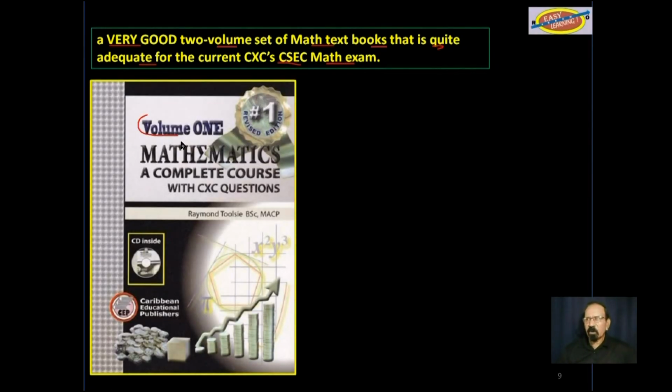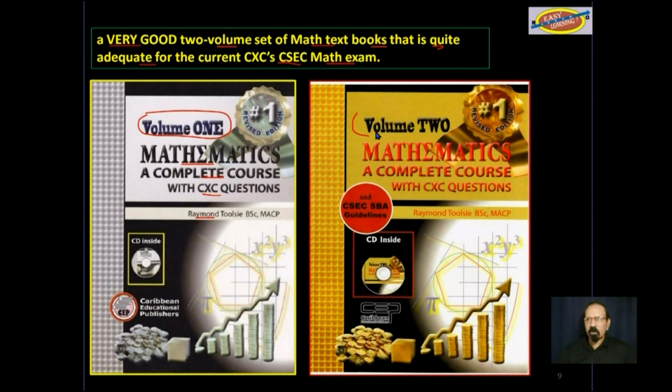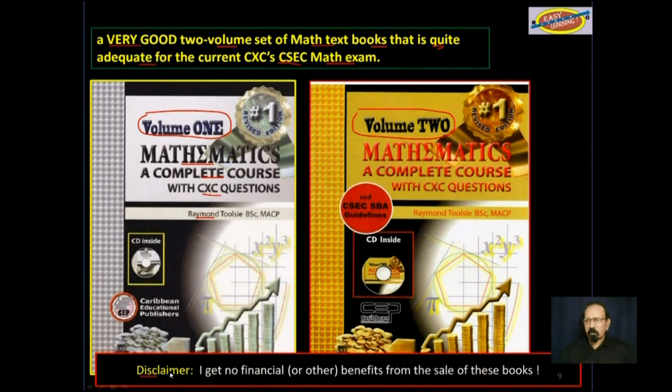This is a picture of volume 1, Mathematics, a Complete Course with CXC Questions by Raymond Tulsi. And this is a picture of volume 2. Disclaimer, I get no financial or other benefits from the sale of these books.